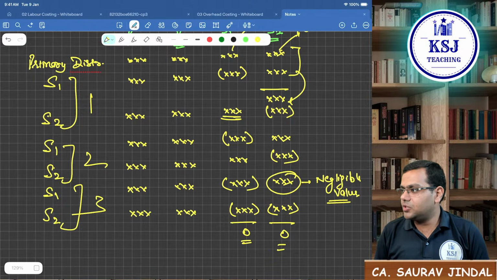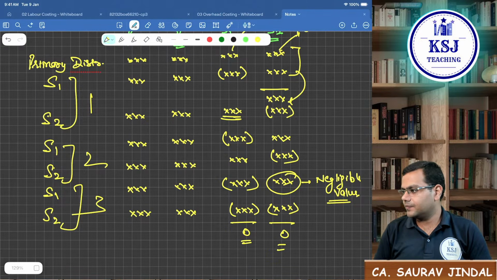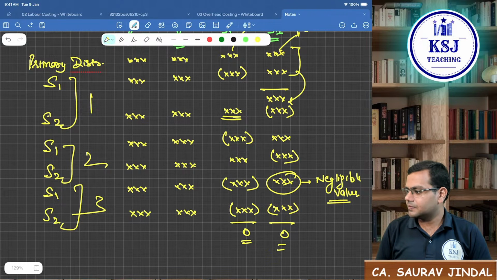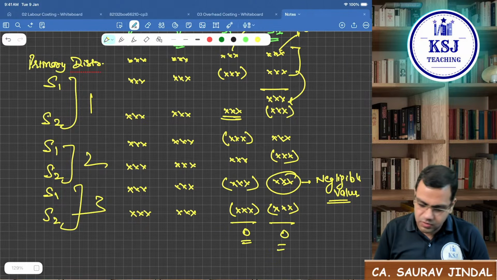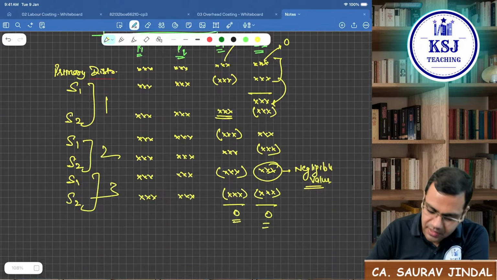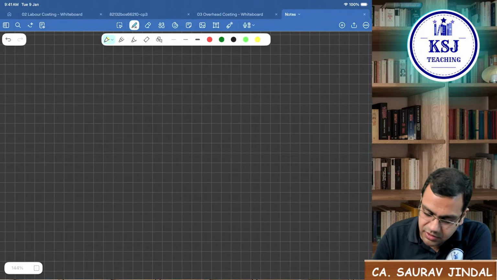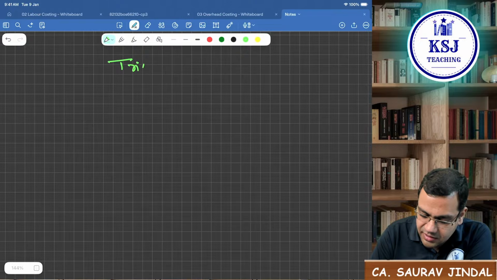Is this clear? Repeated distribution is clear? Okay. So second we have is the simultaneous equation method. Okay, first I'll do the trial and error method. That is similar to repeated distribution. Now here I'll do the trial and error method first.